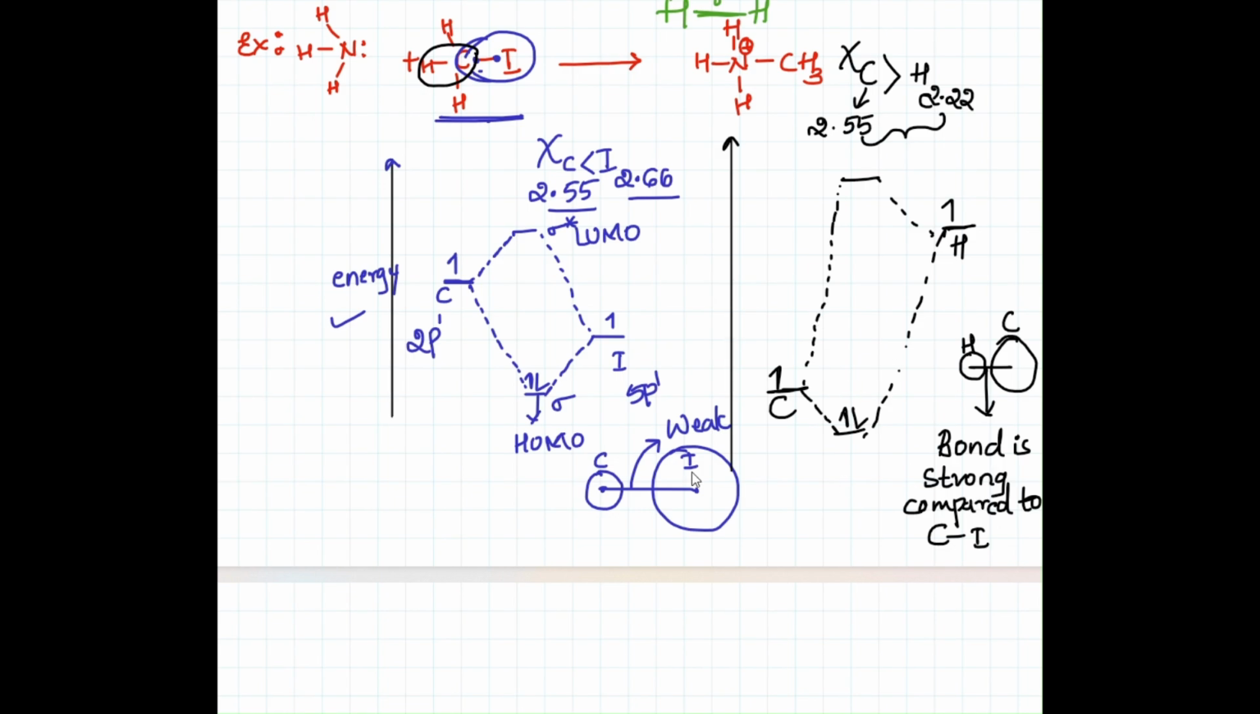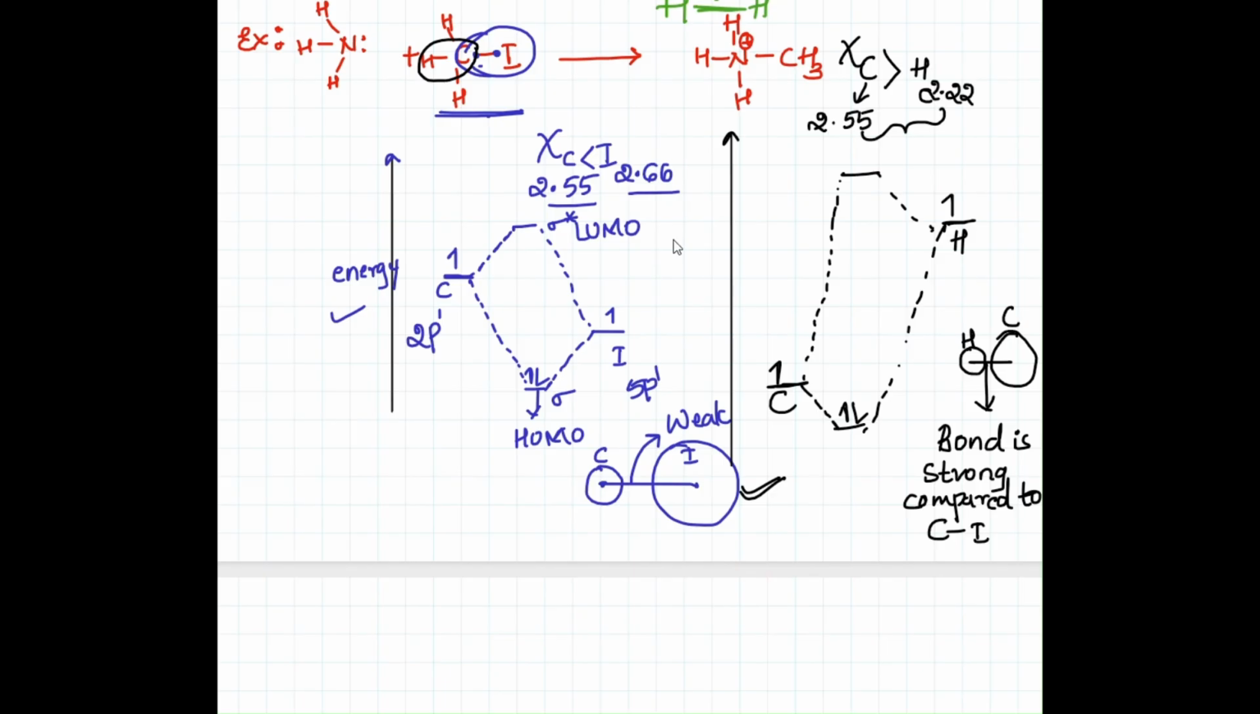Hence, this bond will dissociate when a nucleophile attacks the carbon. The carbon and iodine bond will dissociate, not carbon and hydrogen, right? Now, according to LUMO, this one is LUMO and this one is HOMO. The LUMO will accept the lone pair of electrons. Now, NH3 will directly give its lone pair of electrons to this, and hence this bond will break, right? When the nucleophile attacks carbon, the C-I bond will easily break and the product, methyl ammonium iodide salt, will form.